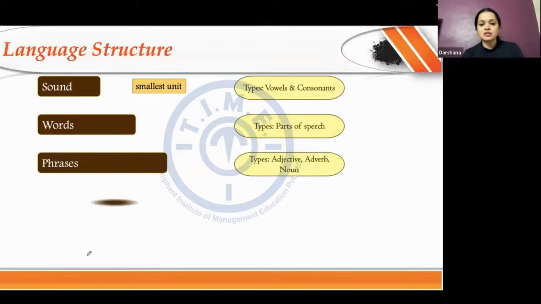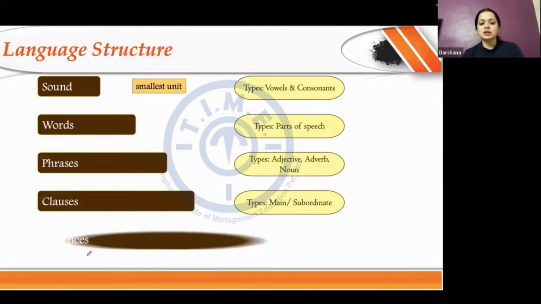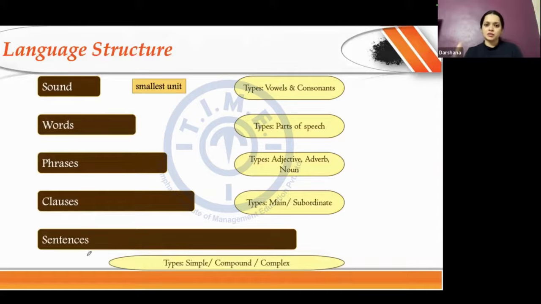Then I have phrases, clauses, and these together help me build a sentence that is of three types essentially: simple, compound, and complex. So when I say sound is the smallest unit of language, essentially the letters A, E, I, O, U. These letters help me identify the sound, because when I say these letters, their sound comes directly from your vocal cords. So those are A, E, I, O, U.